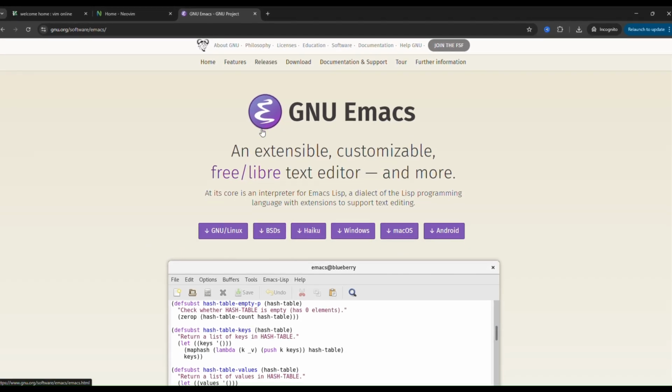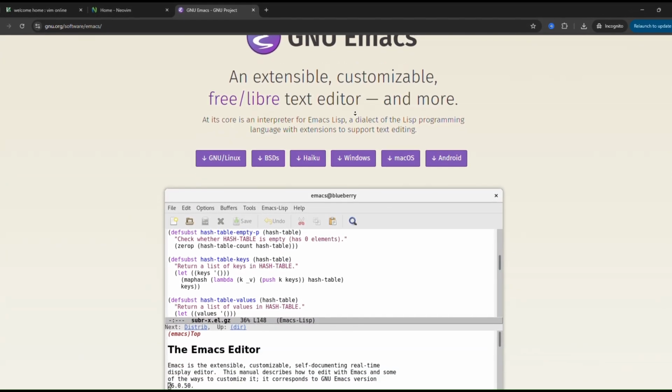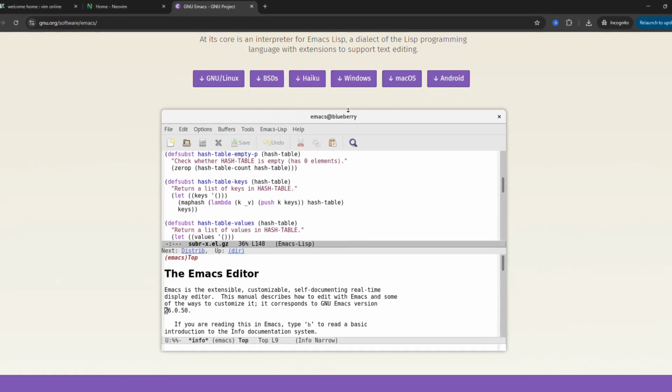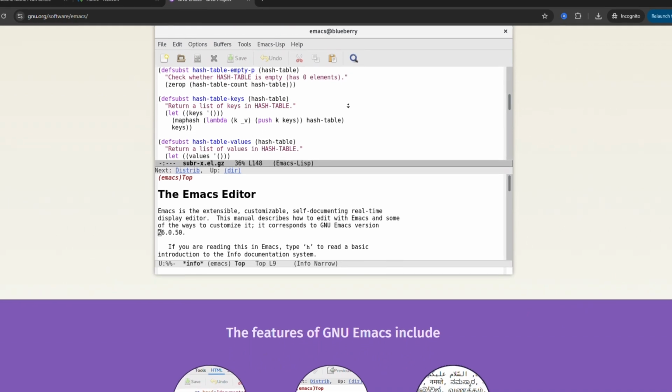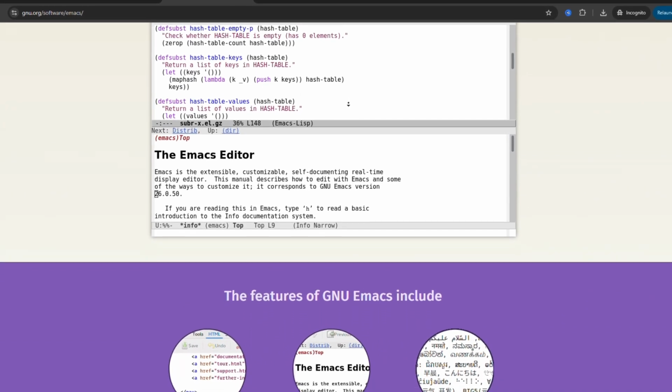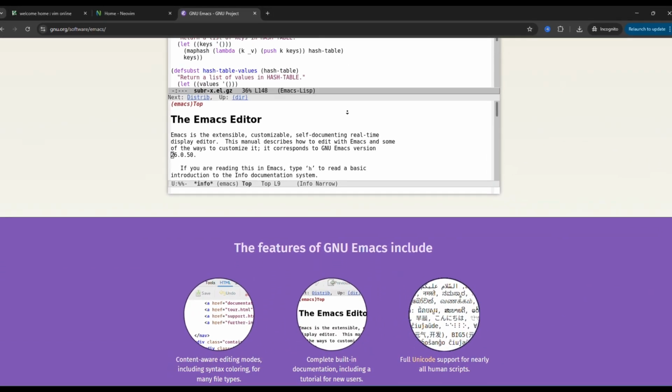Emacs, on the other hand, is more than an editor. It's basically a complete computing environment. You can manage files, email, coding, and even run apps inside it. Some of its pros: it's extremely customizable with Lisp scripting, it has a massive ecosystem of extensions, and it can function like a